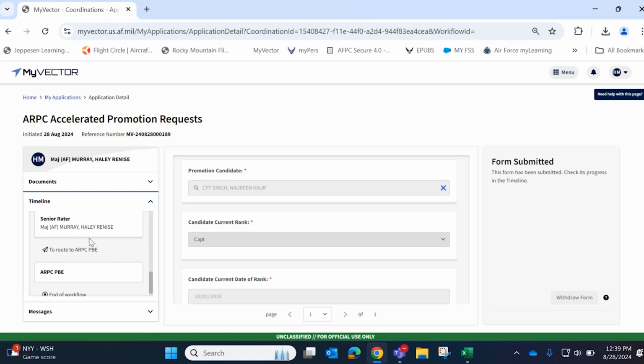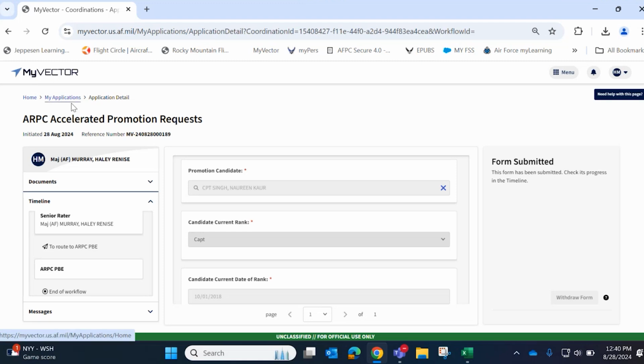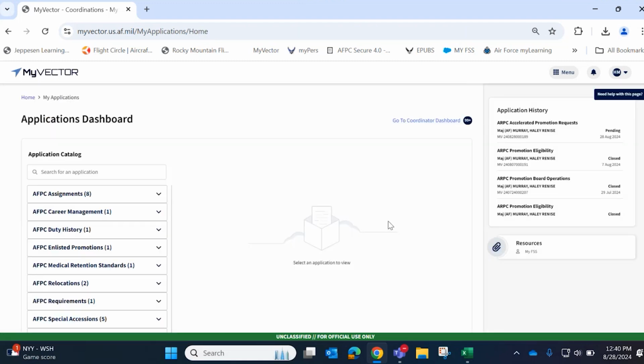And again, just as a reminder, until both the rater and senior rater have concurred on this request, PBE will not be able to see this ticket. I'm going to return back to my applications to do the senior rater coordination. Senior rater coordination is exactly the same as rater coord.